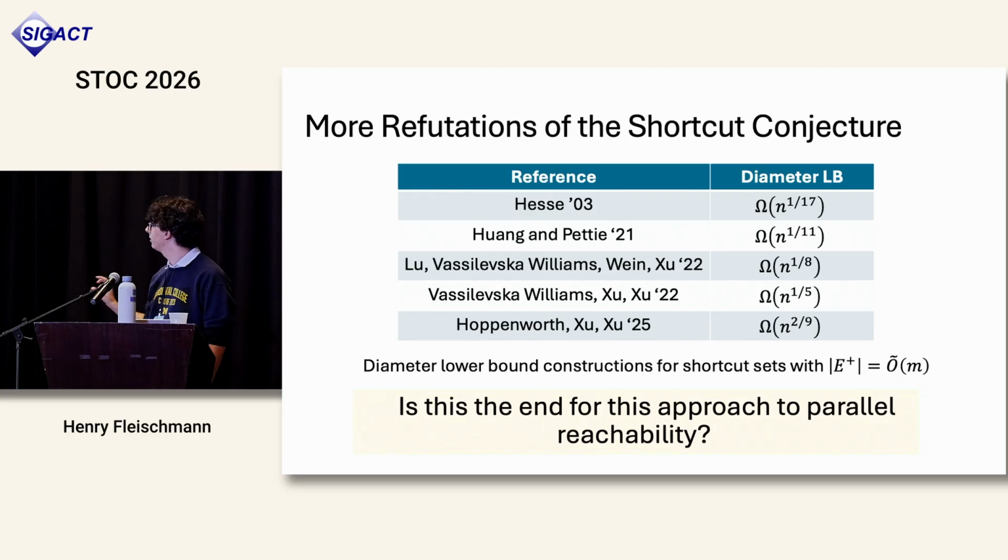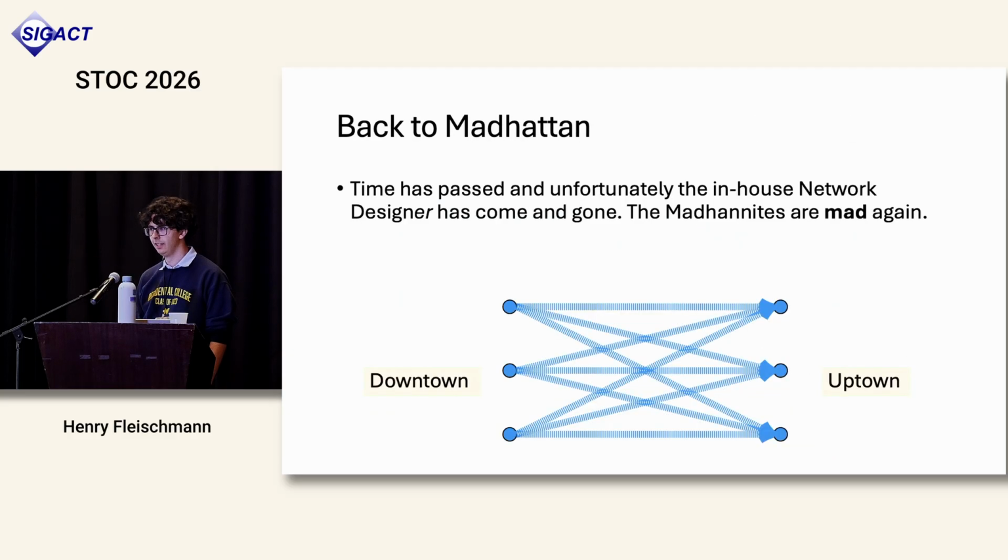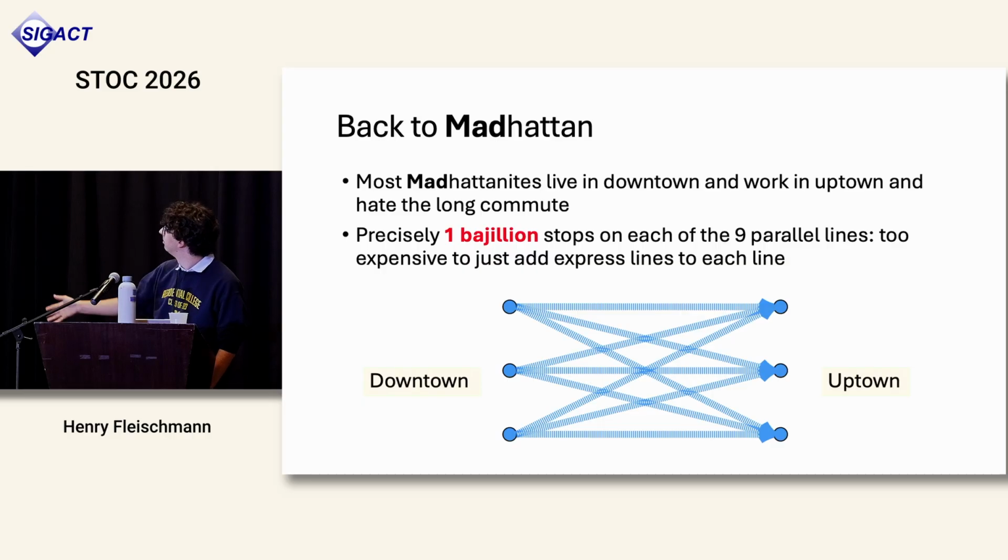But to see whether that's really the case, let's go back to Manhattan. Since we've been here, time has passed, and the network designer we had before has come and gone, and the Manhattanites are predictably mad once again. Since we've last been here, there's a new train line. The Manhattanites mostly live downtown, and they work uptown.